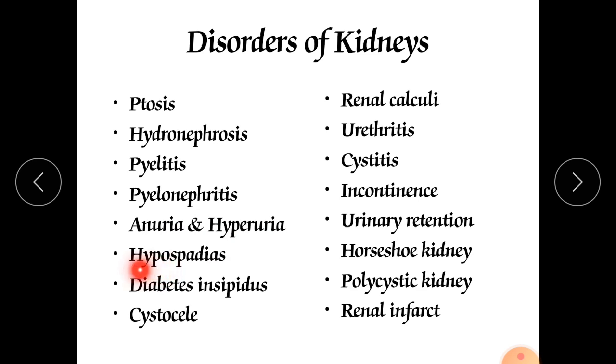Next is hypospadias. This hypospadias mostly occurs in males. It is a condition which occurs during the development of the baby. You will find it mostly in infants.